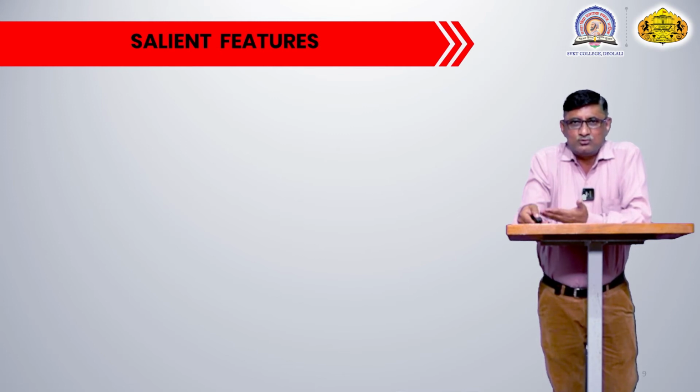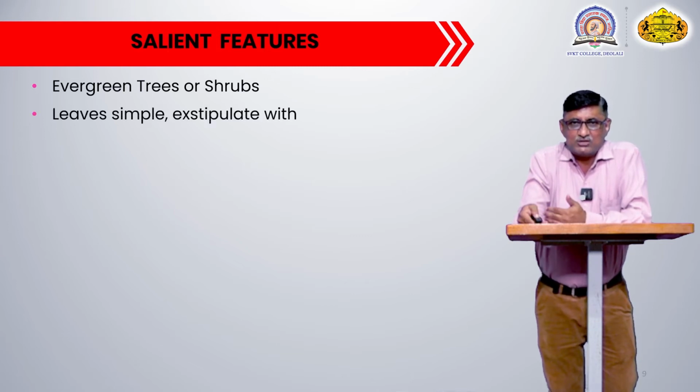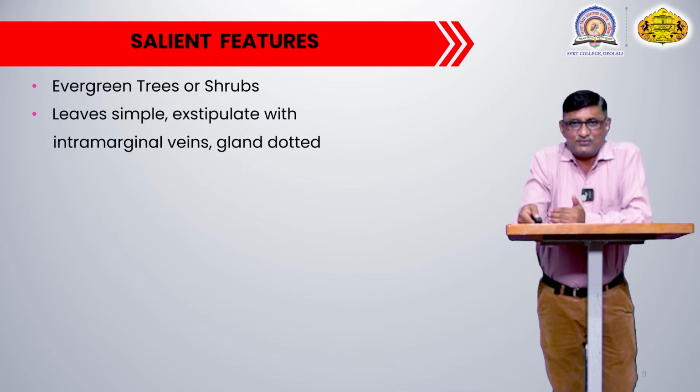Now we will go to the next point, that is the salient features of this particular family. Salient features means the features observed in the plants of this particular family, and because of these features we will identify the plants belonging to this family.